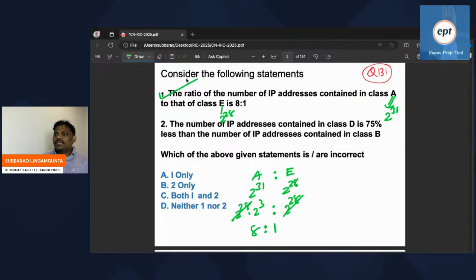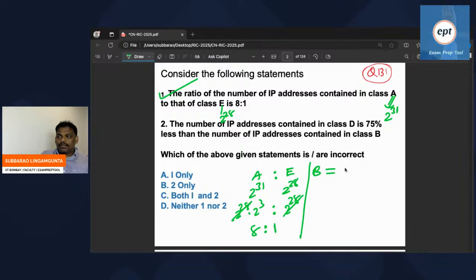Now see statement 2: the number of IP addresses contained in class D is 75% less than the number of IP addresses contained in class B. Let's check. Class B, how many IPs?